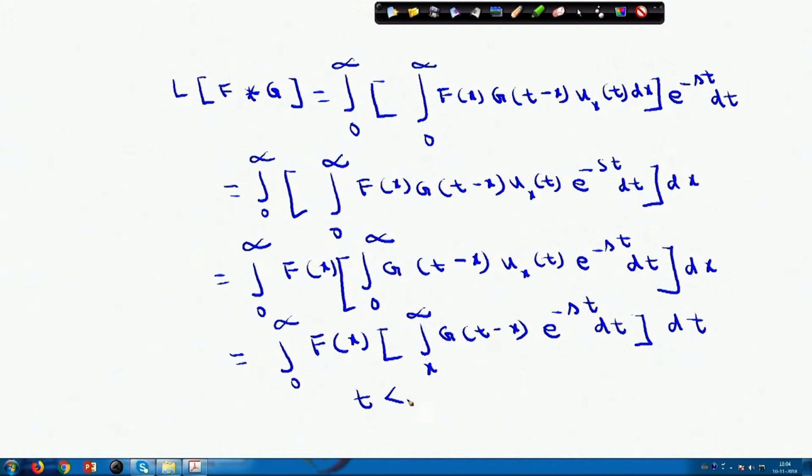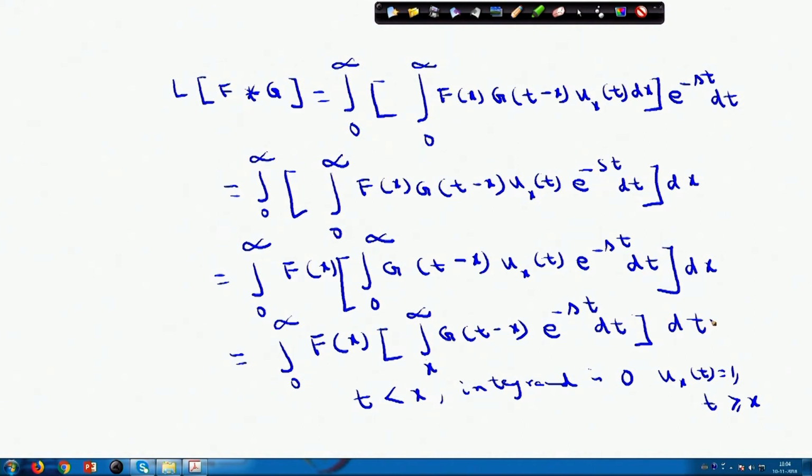Because for t less than x, your integrand is 0, and u(x,t) is 1 for t greater than or equal to x, and for t less than x, it equals 0.